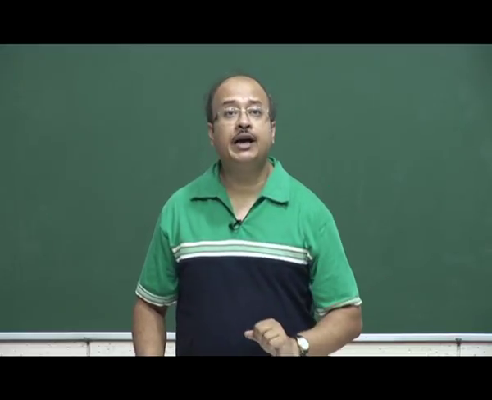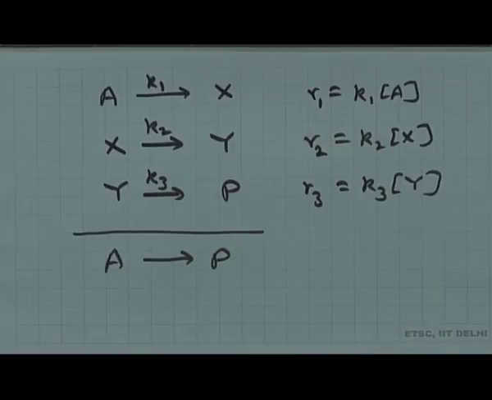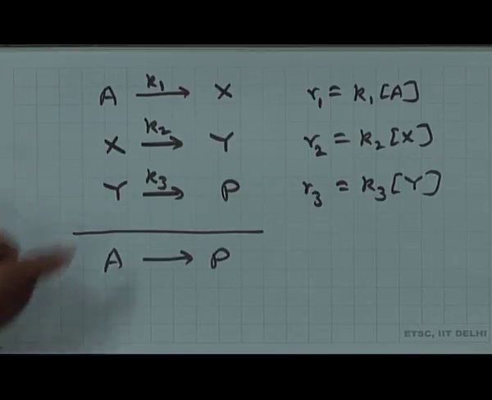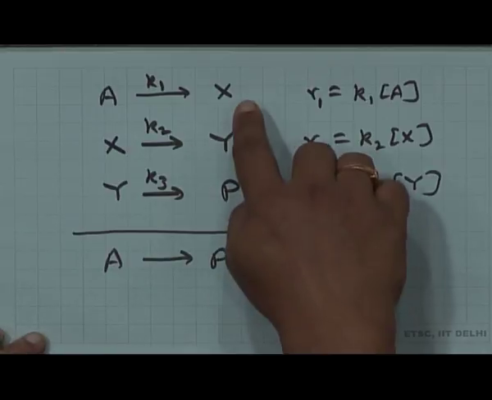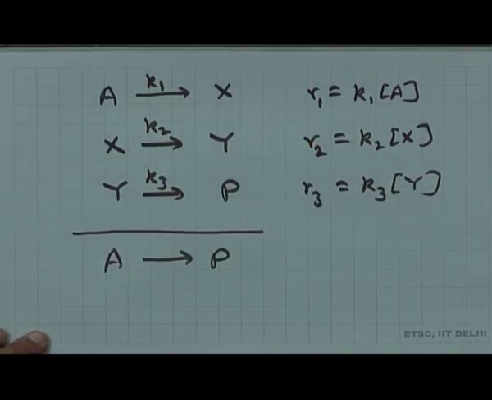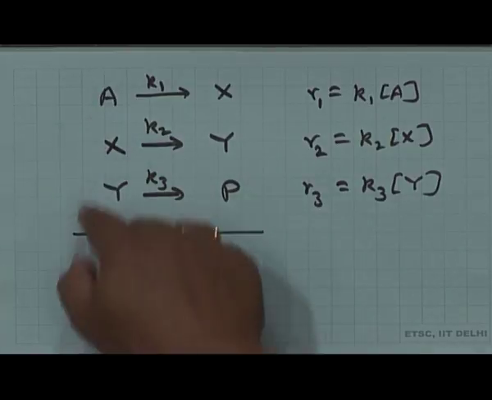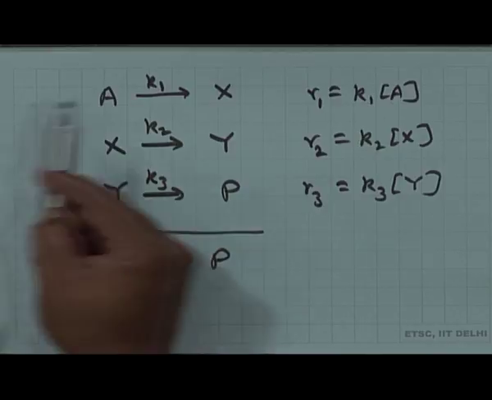Each elementary reaction, A going to X, X going to Y, Y going to P, has a different rate given by R1, R2, R3. And X and Y are intermediates, because they finally do not appear in the balanced equation.